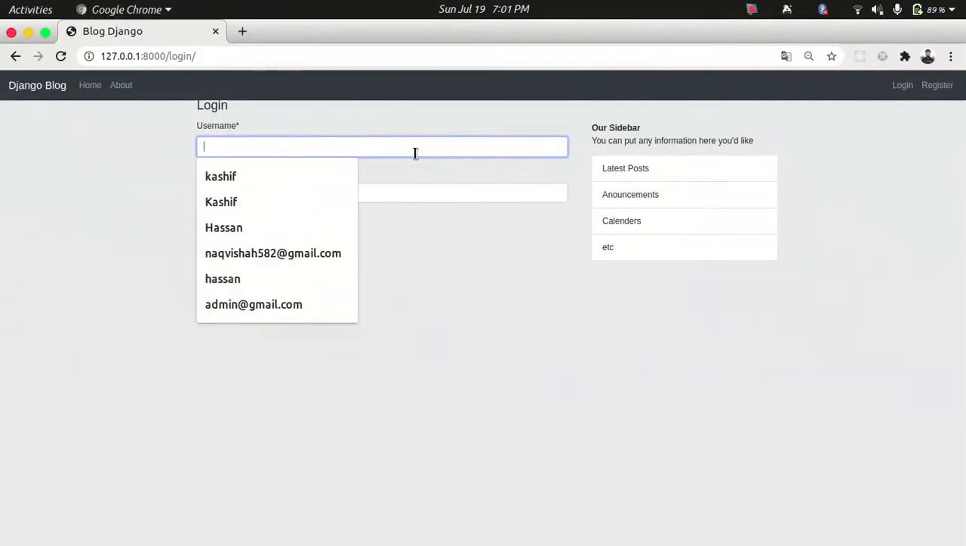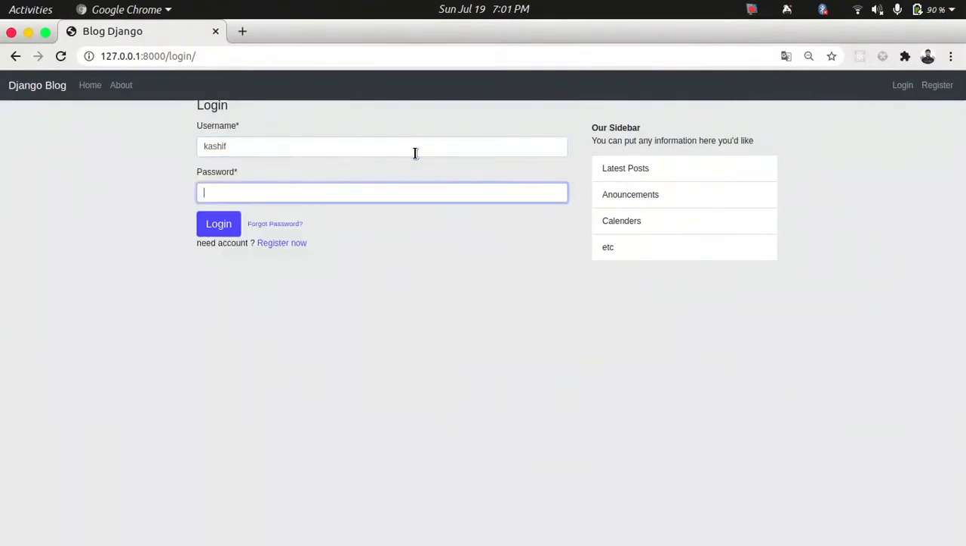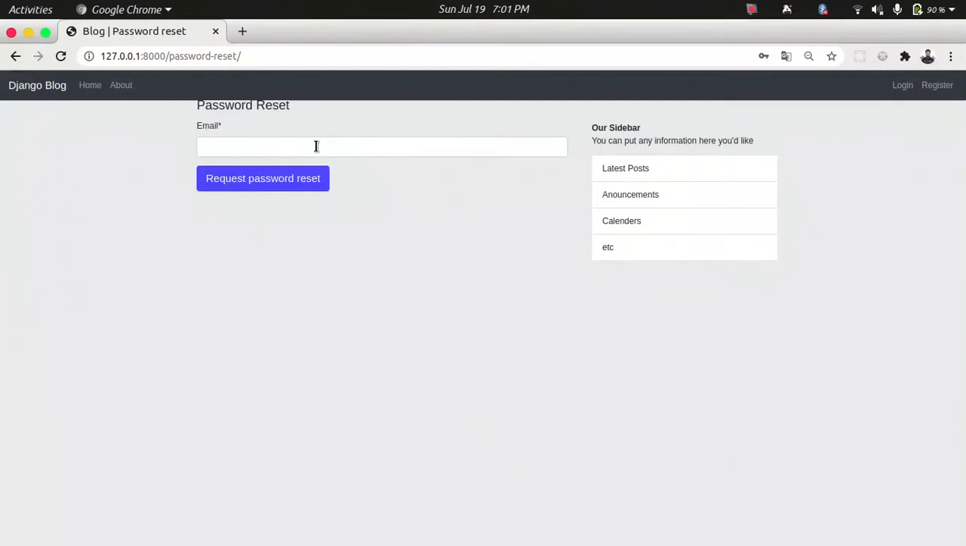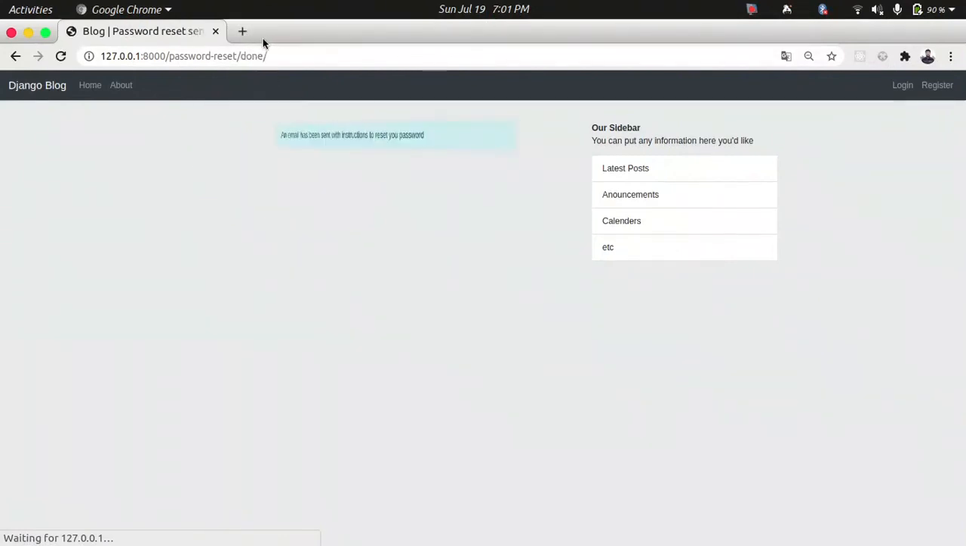If I type my name Kashif, okay, then if I type a wrong password, then it shows me this message. I forgot my password, so I click on that, then type my email ID, then click request reset password. Okay, then the message says an email has been sent with instructions to reset your password.